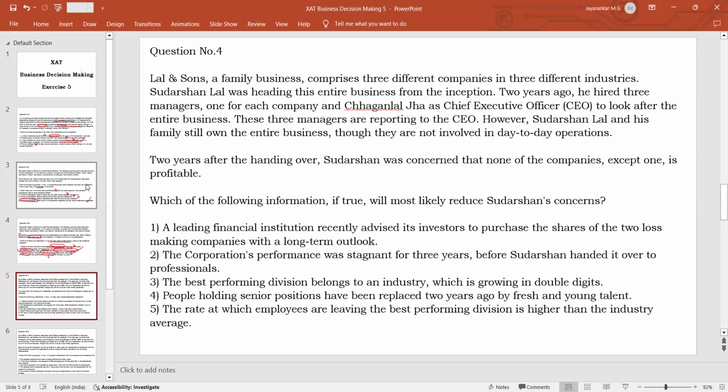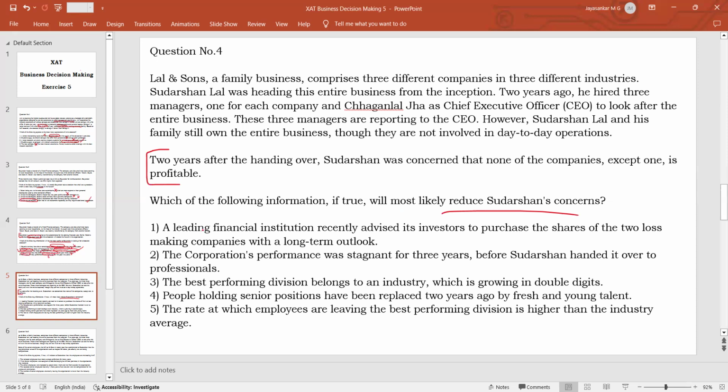This is the background. Now you have to decide on this particular issue. What is the issue? 2 years after handing over, Sudarshan was concerned that none of the companies except one is profitable. It means out of the three companies, two are not in profit, only one is profitable. So which of the following information will reduce Sudarshan's concern? When he knows that two are not making profit, he will obviously be concerned. So which of the statements will make him feel less concerned about the performance of the two non-performing companies?